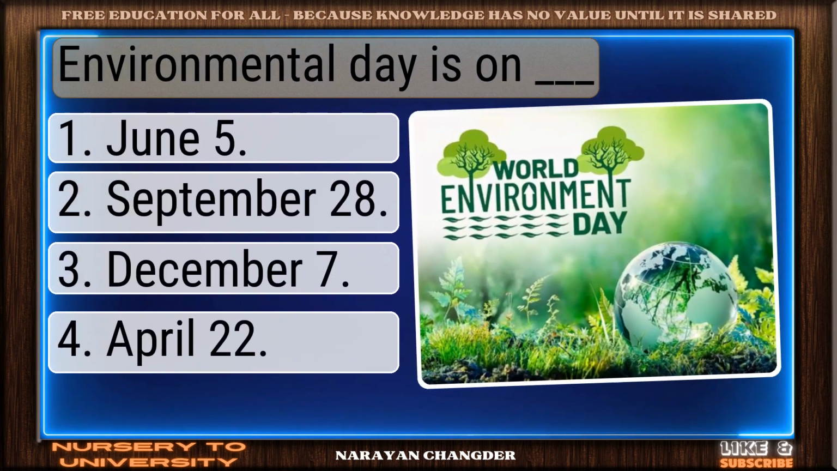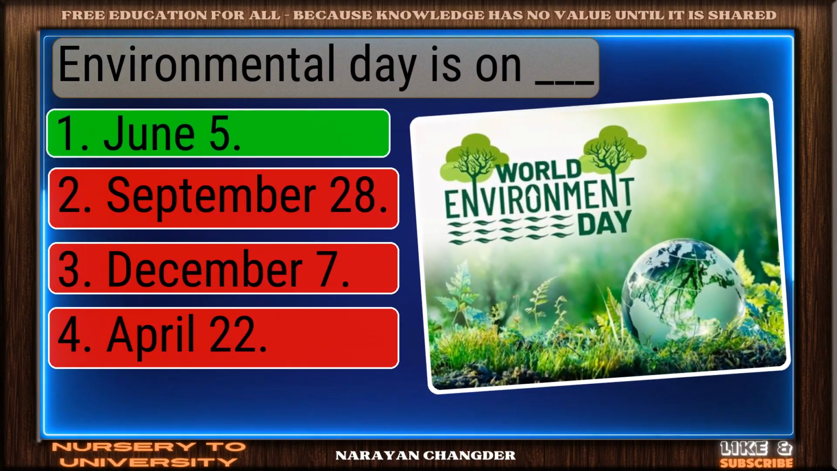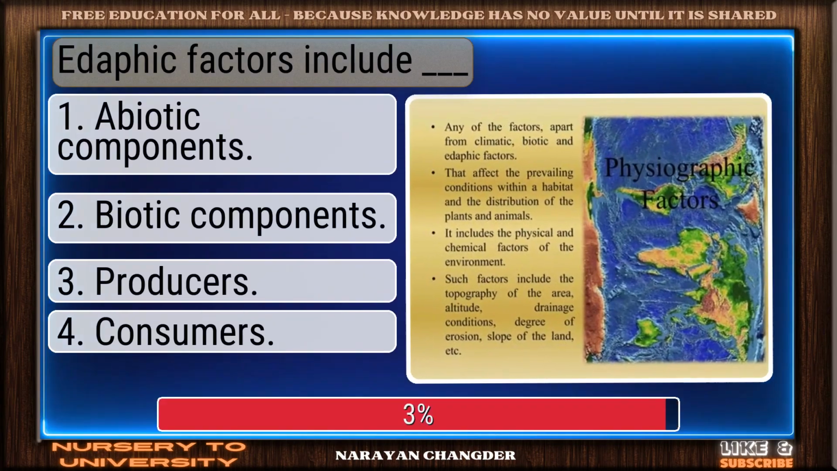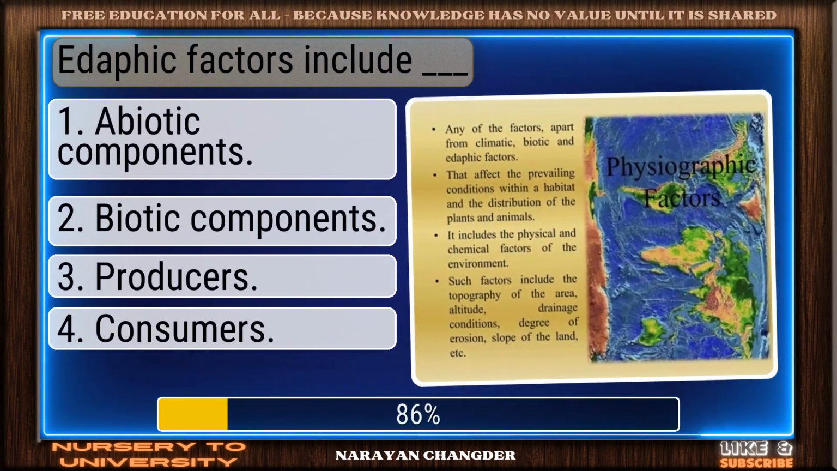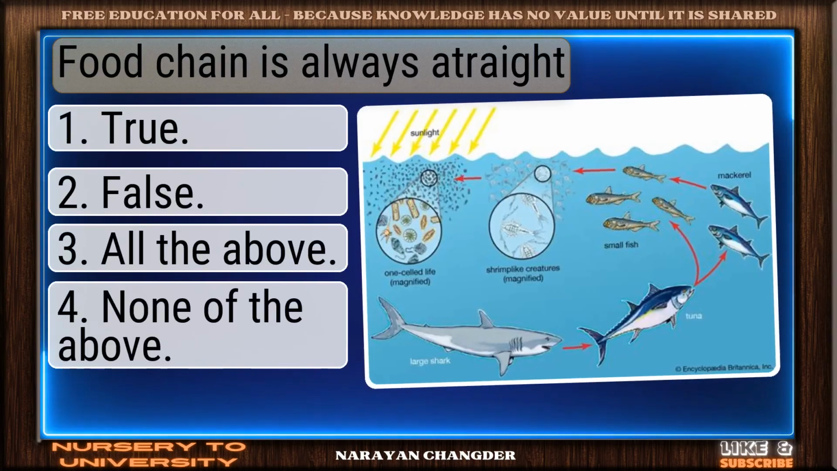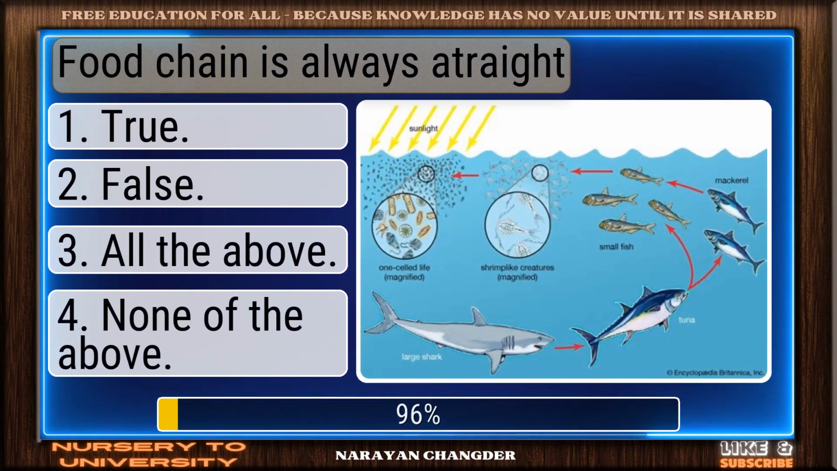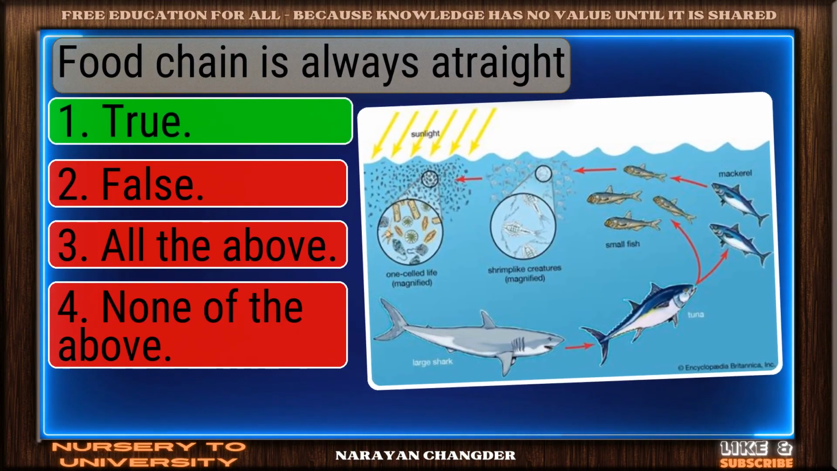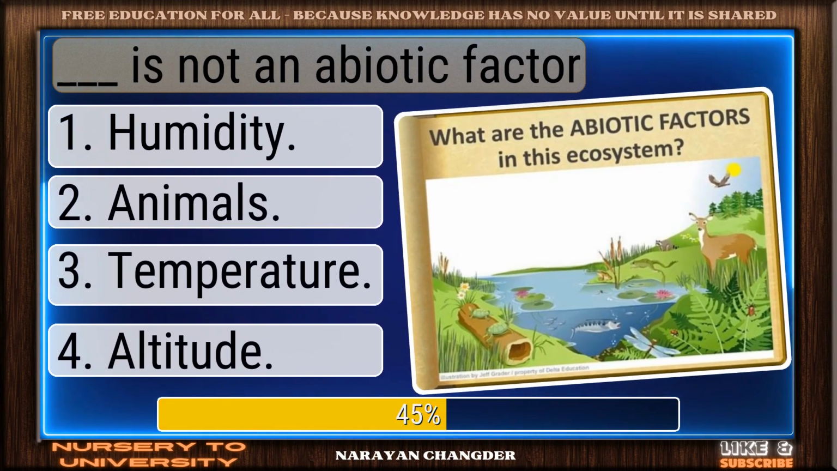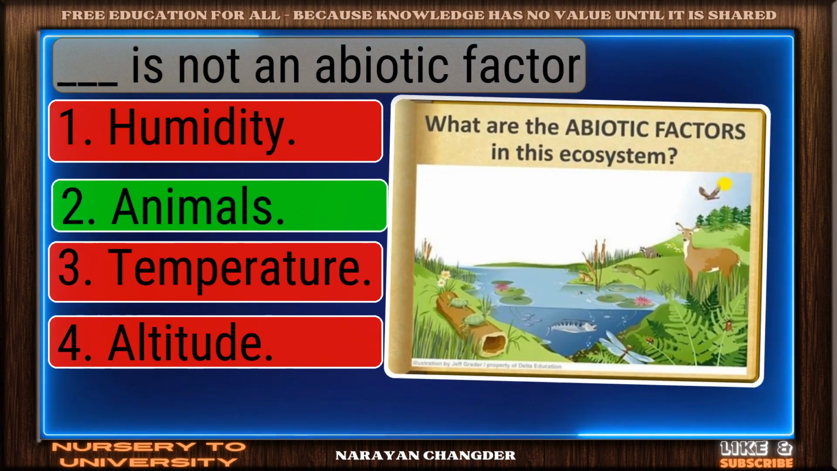Environmental Day is on dash. Exactly. June 5. Edaphic factors include dash. Solid response. Abiotic components is valid. Food chain is always a trait. Correct. True is spot on. Dash is not an abiotic factor. Nicely done. Animals is solid.